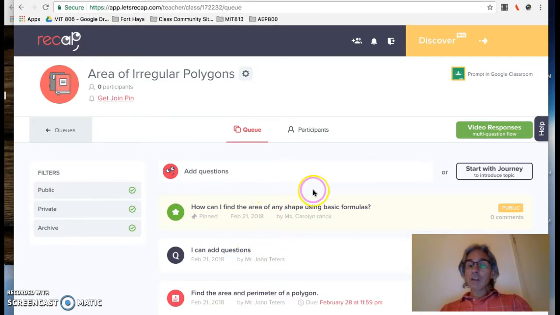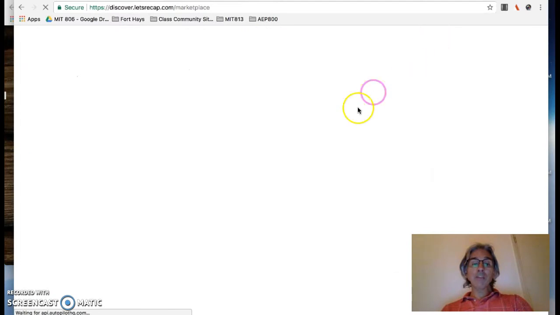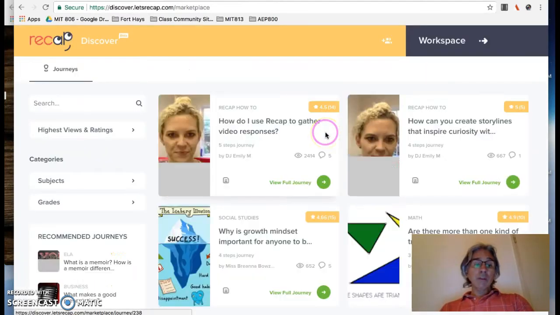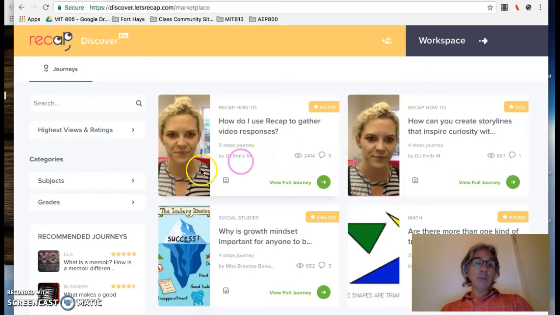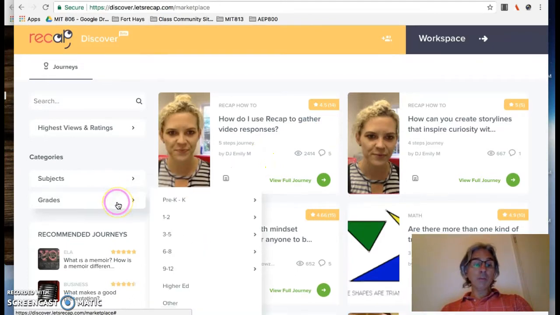A couple of things that are nice about the application is it allows you to do a prompt in Google Classroom. So you can set up the prompt through Google Classroom, where students are able to sign in using a PIN. You can also use, through the application, look at various recap journeys that other people have already posted.